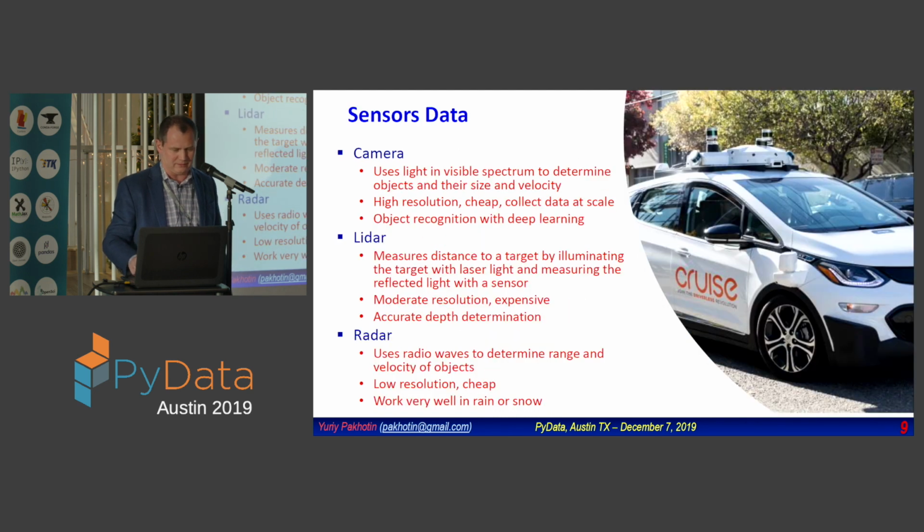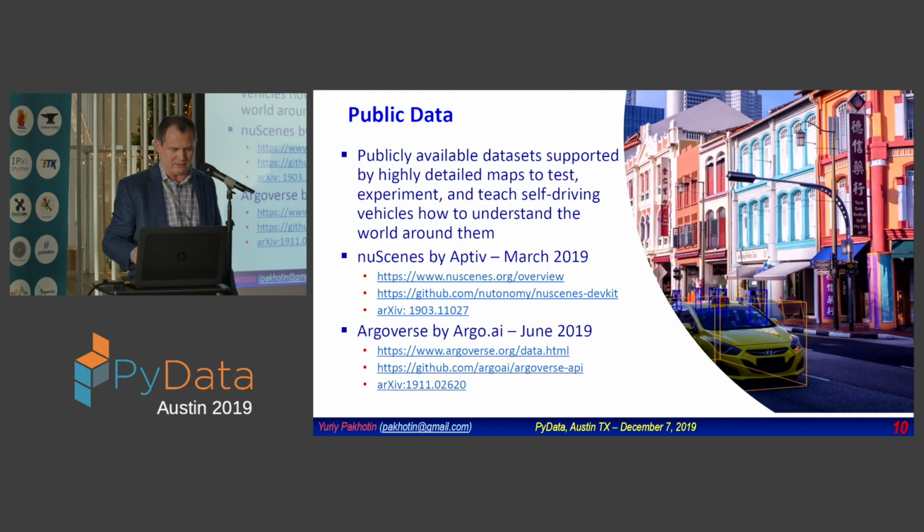Because my time is almost over, that's the main topic that I'd like to bring to you. There is lots of public data. At least these 2 companies, nuScenes and Argoverse, recently released open data. It's labeled data that you can start using for your development. If you want, you can take a picture, or maybe I will share these slides later. That's the code, everything written in Python. The data is available, and there are 2 papers where you can find all details.